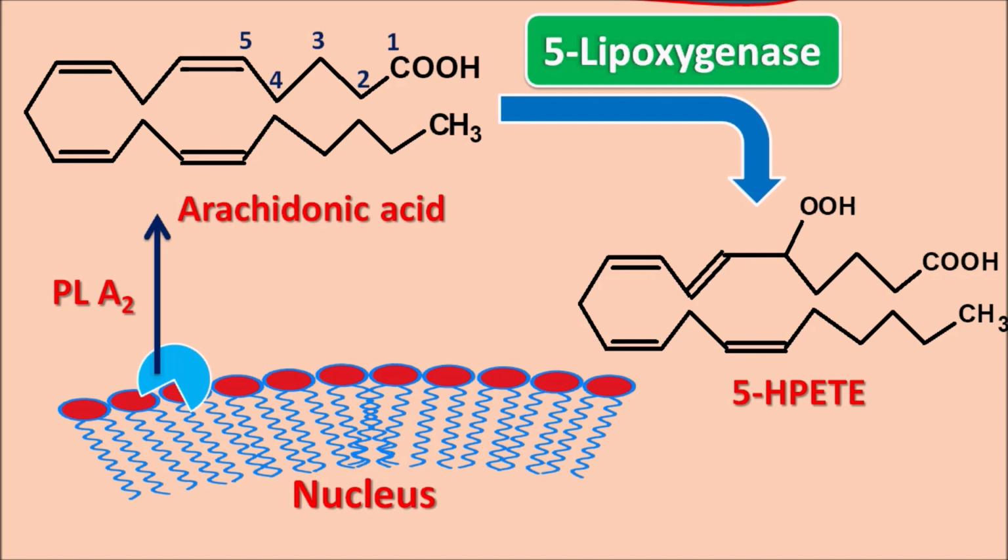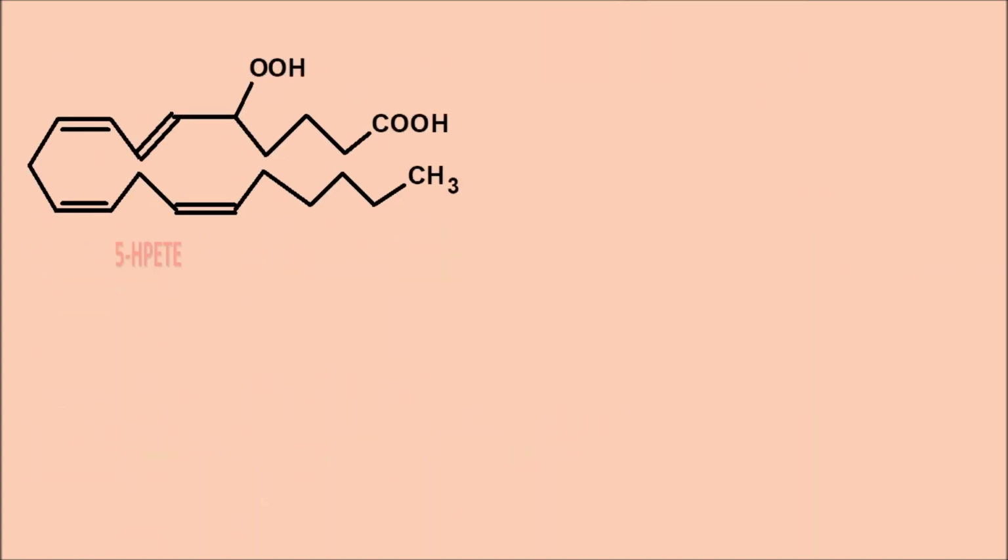5-hydroperoxy icosatetraenoic acid. Arachidonic acid is also called icosatetraenoic acid, that is a C20 fatty acid with 4 double bonds. Now this is 5-HPETE, where HP indicates the hydroperoxy group is attached at the 5th position. And here you can observe that by addition of this hydroperoxy group, the double bond is just shifted to the adjacent carbon. So double bonds are not reduced. Still this has 4 double bonds. Now this 5-HPETE, that is 5-hydroperoxy icosatetraenoic acid, is going to be converted into leukotrienes.